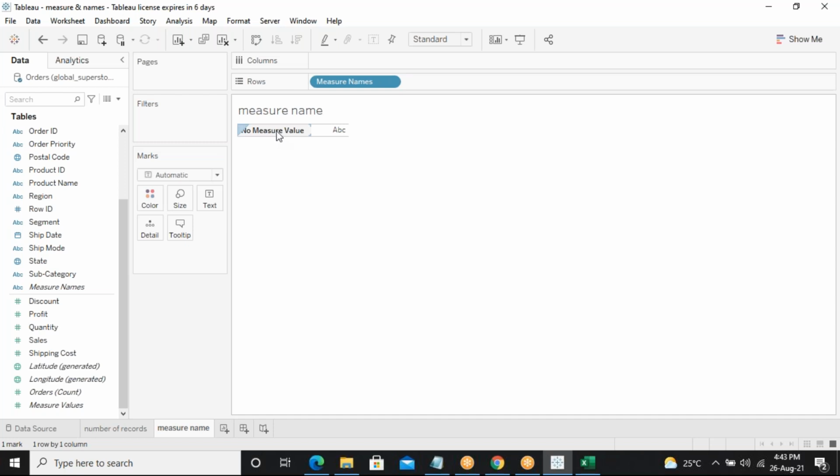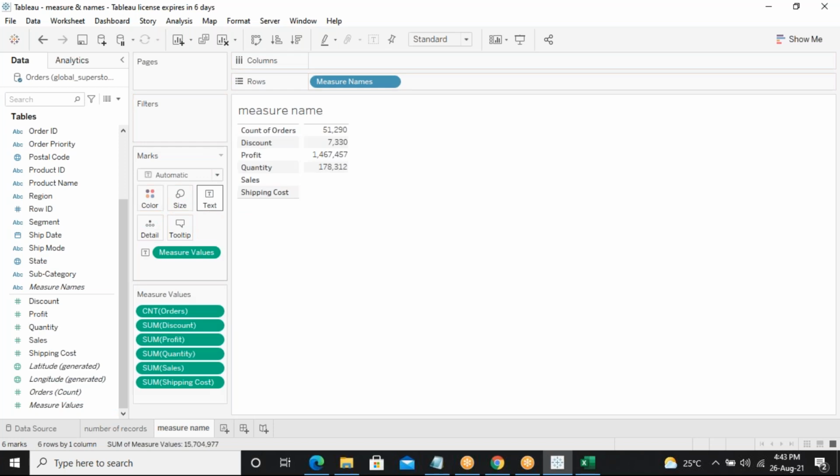Next, what I will do is drag and drop that measure values from the measures into the text portion here. Now can you see, automatically the entire record of your database has been generated. Whatever numbers you have in that entire database, it has been generated. That is nothing but the count of orders, I'm having 51290, and this is the amount of discount.